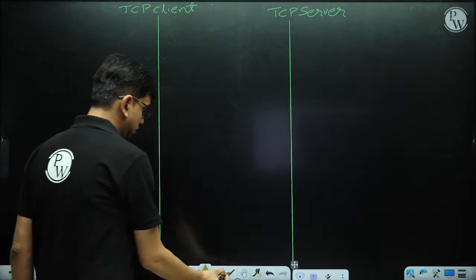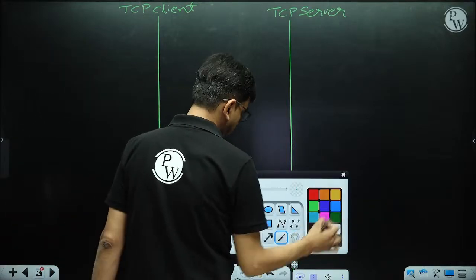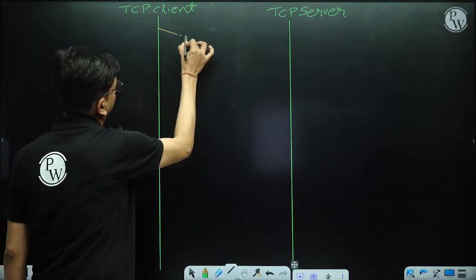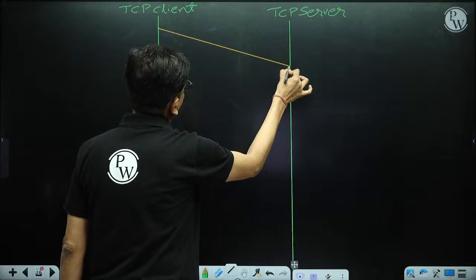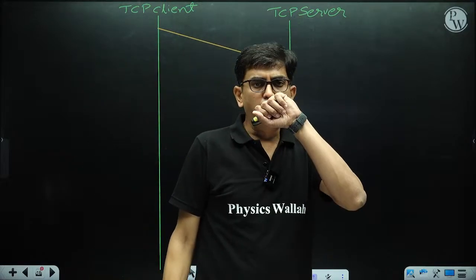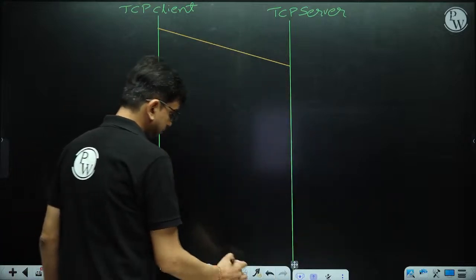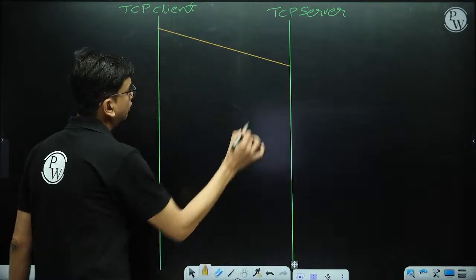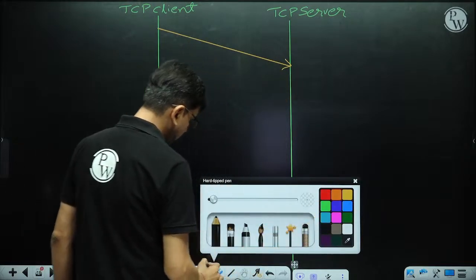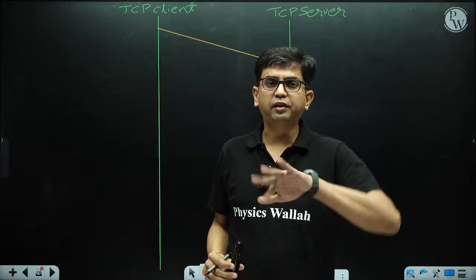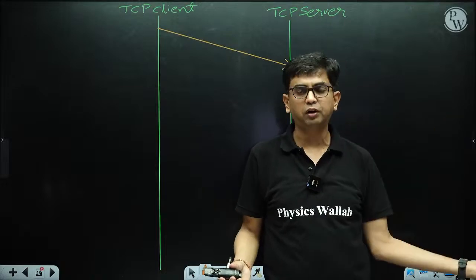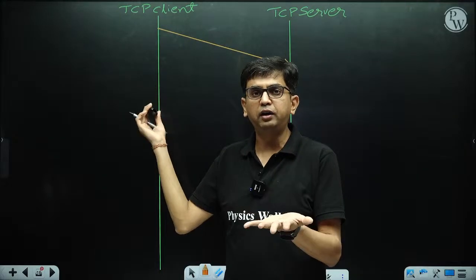And then, let's suppose the TCP client is sending the connection request to the TCP server. Fine. And then what happened? In this connection, the TCP segment is sent by the client to the server.